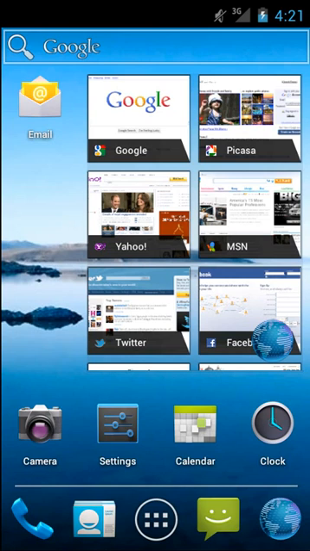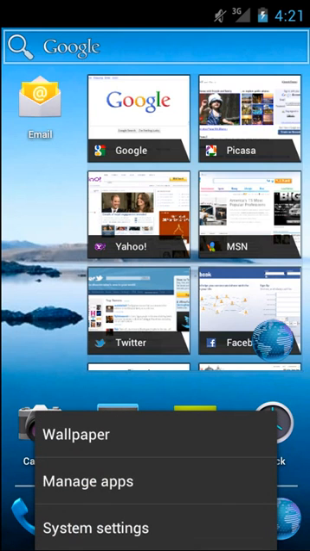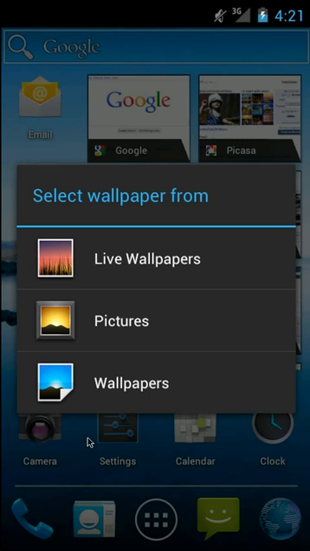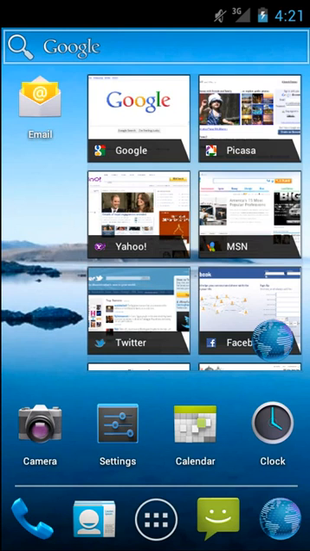If we hit the menu button on the home screen, we will get these 3 items, kind of a consolidated list. We have wallpaper, manage apps, and system settings. And here's a very familiar wallpaper picker that we've seen from other versions of Android. And let's jump into settings now.